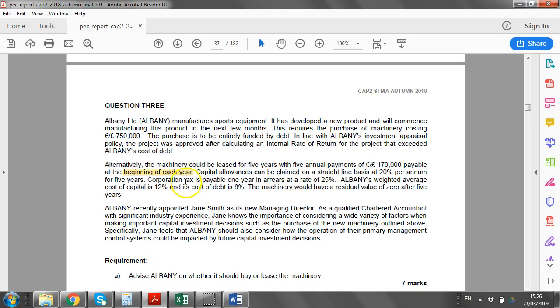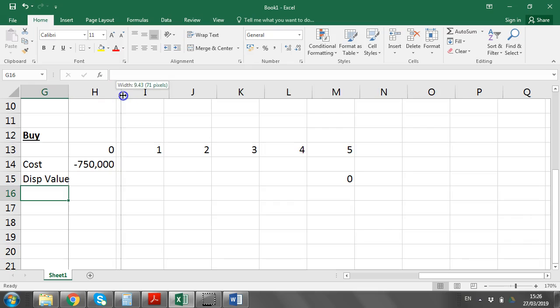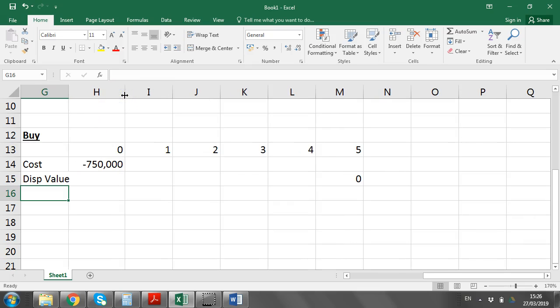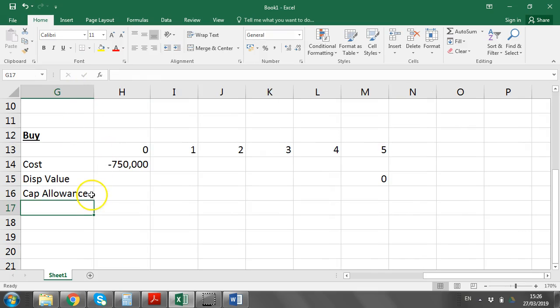And at the end of its life, it's going to have a 0 value. So we'll call that the disposal value. You don't have to put it in really, it's 0, so it's immaterial. You're not going to sell it for anything at the end. What we also have to put in then is, yes, I buy that up front, but the fact that I spend so much money, I actually get to save tax now, and that'll be the capital allowances. Now, please be careful about what you're putting in here. You're putting in, I'll put in brackets underneath, the cash value.